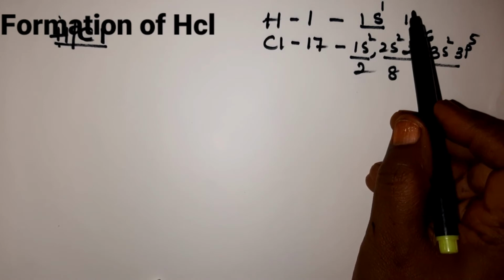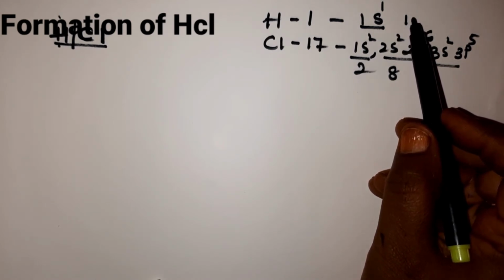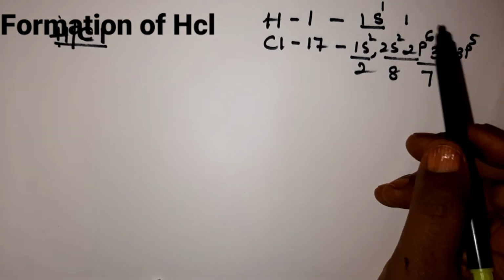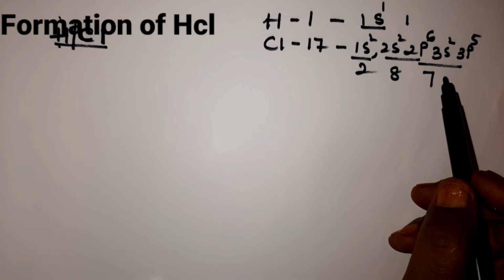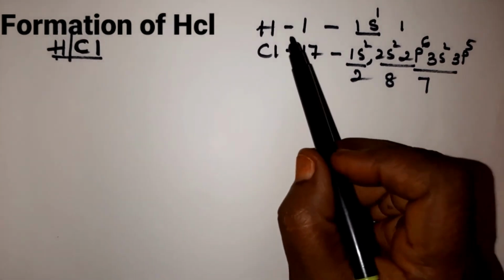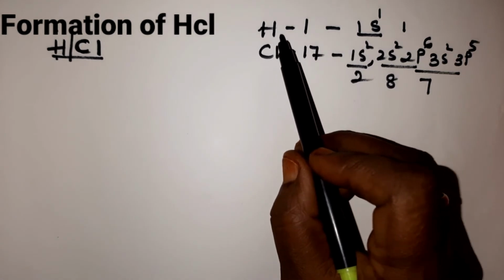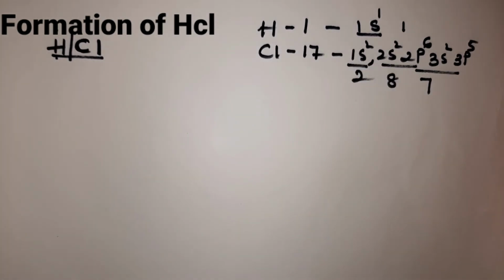Hydrogen is in need of 1 electron to attain helium gas electron structure, that is noble gas electron configuration. And chlorine also is in need of 1 electron to achieve 8 electron structure or octet electron structure. You all understood, children? Now we see how this covalent bond is formed between 2 non-metals. Hydrogen is a non-metal. Chlorine also is a non-metal. Now we shall see that, children, with the model.